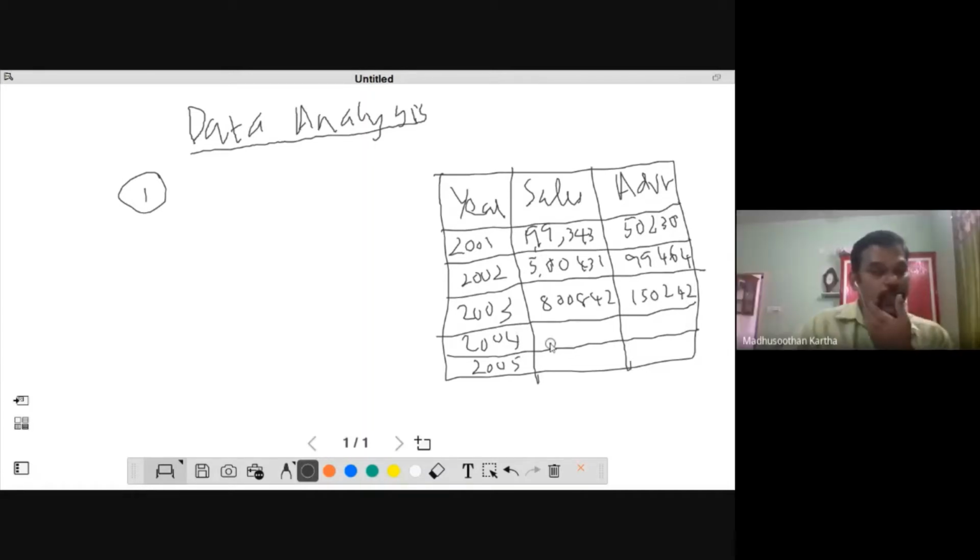So if figures are like this, these are ready-made problems. People are having some sort of confusion about how to execute this. Sometimes the question may be, what is the maximum percentage of advertisement on sales? That means the year in which the advertisement is maximum. So you need to calculate the percentage.